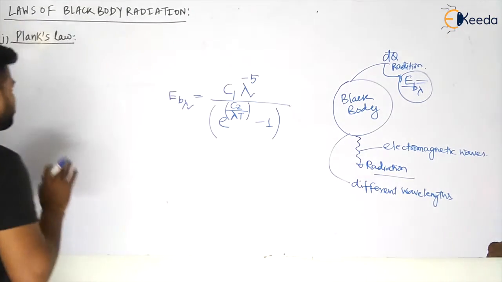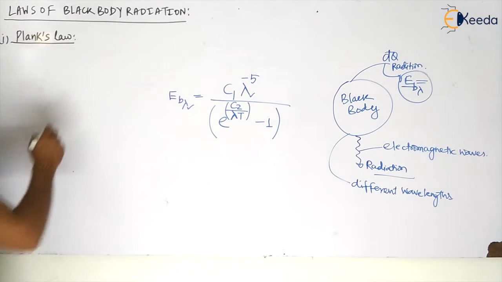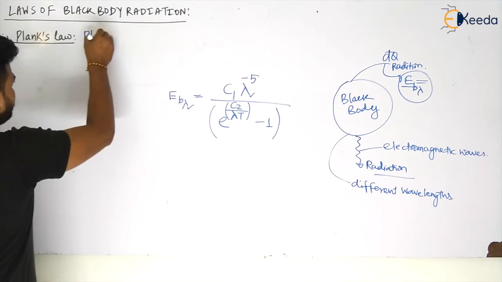So what does Planck's law give, my dear students? Hope you have understood this.